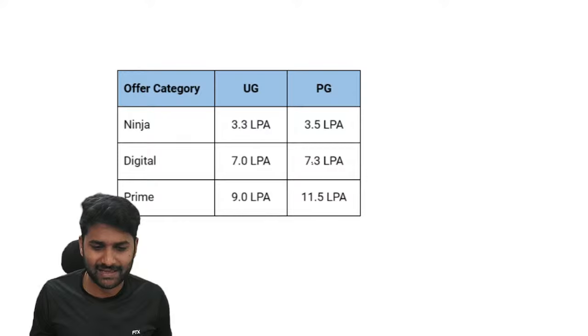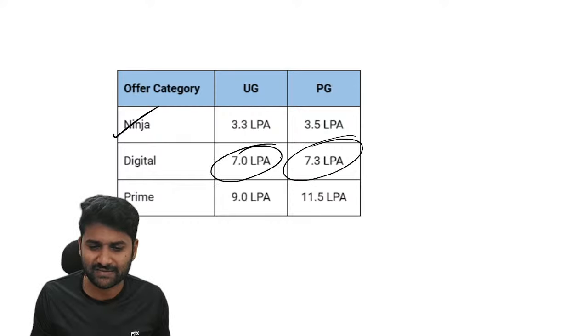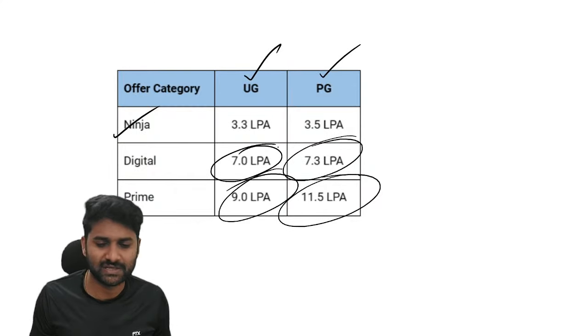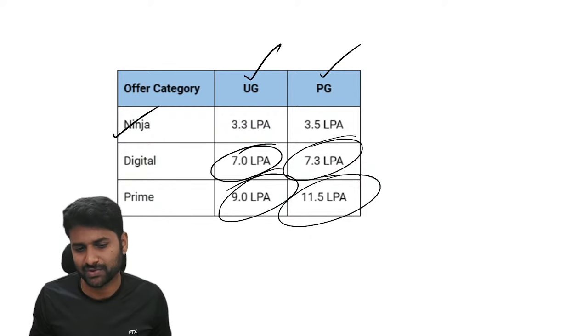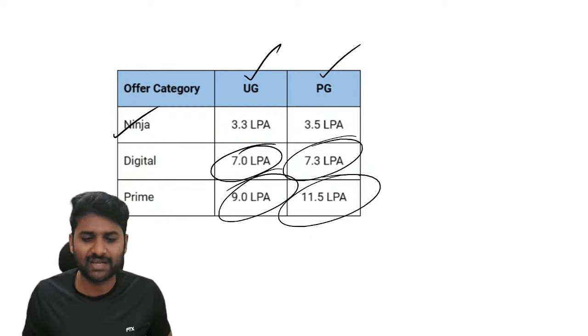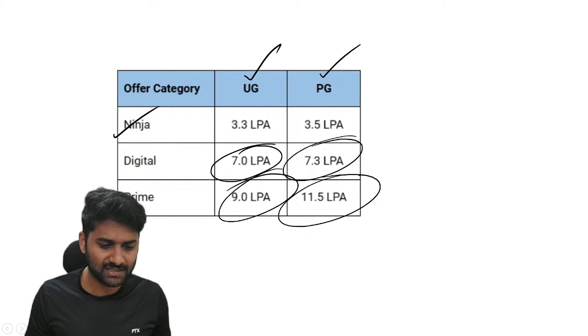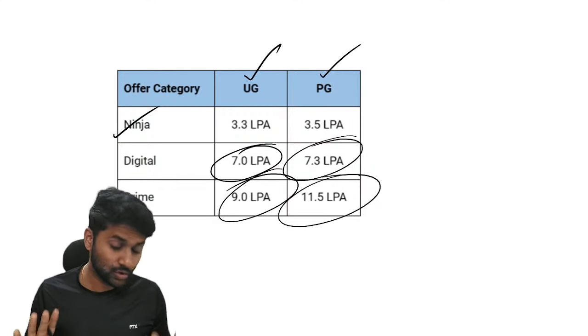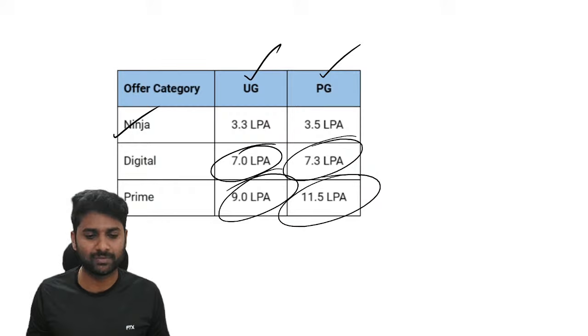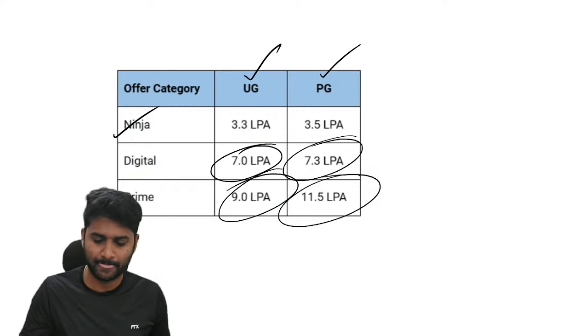Now these are the packages. As you also know, Ninja offers 3.3 for UG and 3.5 for PG, Digital is 7 and 7.3, and Prime is 9 and 11.5, for undergraduation and postgraduation. These may vary from year to year; whatever data I have informed you is as it stands. Hope you understand that. So please be available on time. Reach your destination at least one hour or 1.5 hours before, and go through the instructions. That is most important before appearing in any examination.